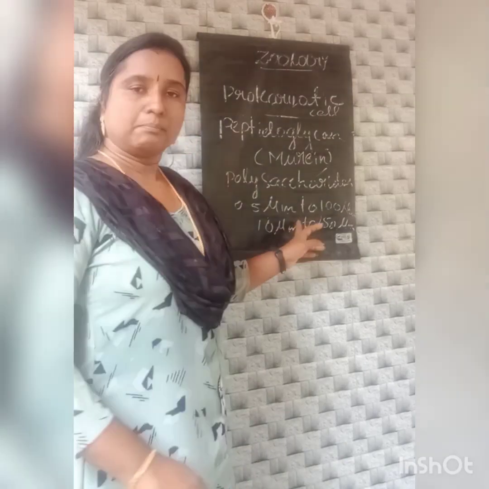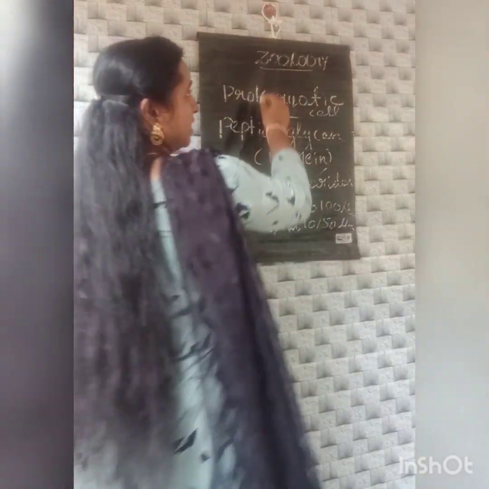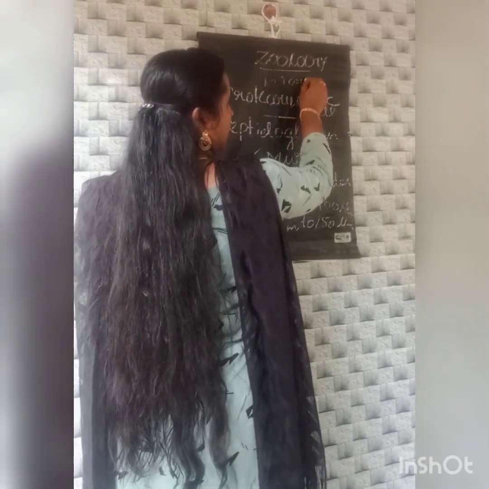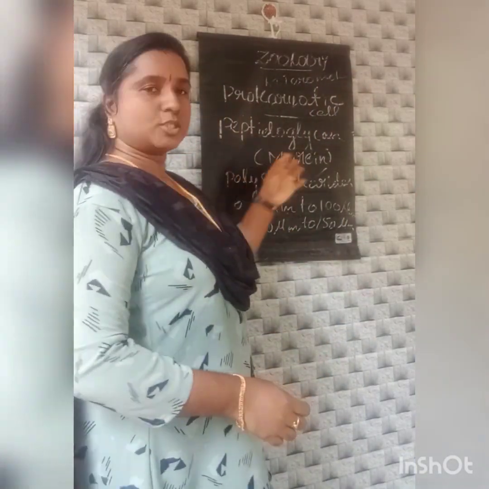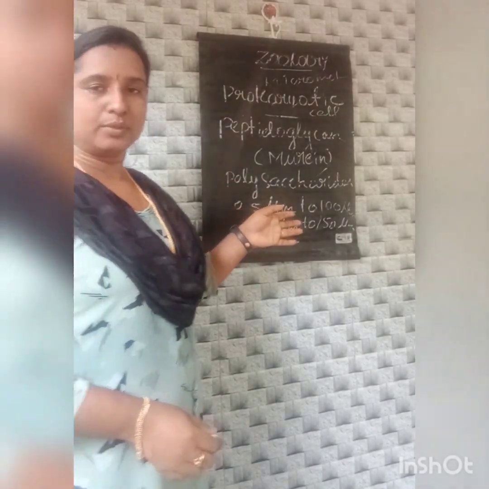Mu m means micrometer. Okay, micrometer, mu m. So we can tell what the differences are between the prokaryotic and eukaryotic cell.